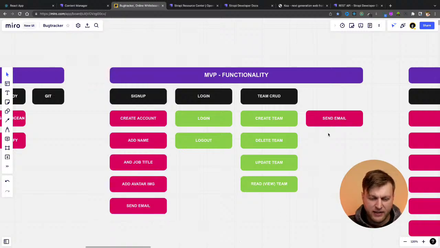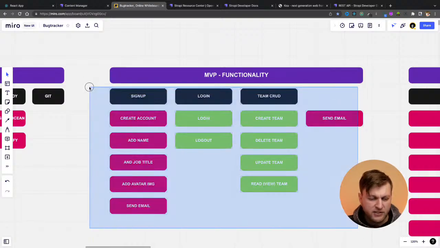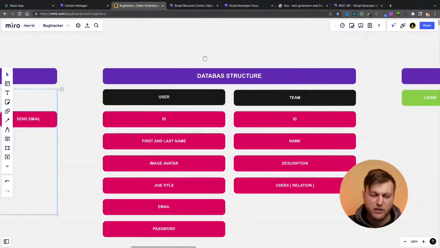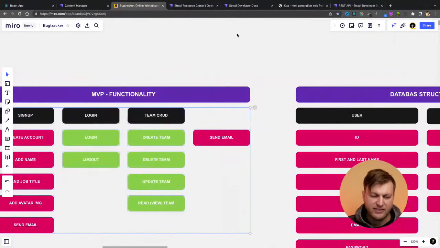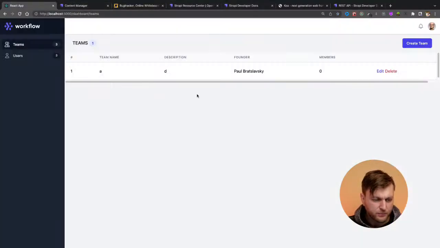So all we have left, I think next week, we'll talk about sending emails. And then finally, we'll talk about handling sign up. And then after all of these are green, we're not going to move on to the next feature. We're going to see where we could refactor things to make it better. And then we're going to plan out the next feature and do that same process. But let me know if you guys have any questions.